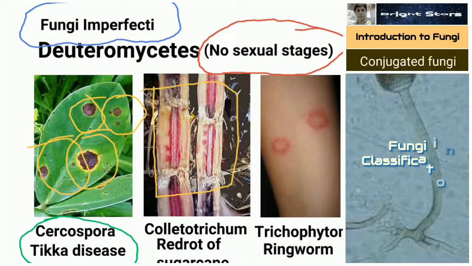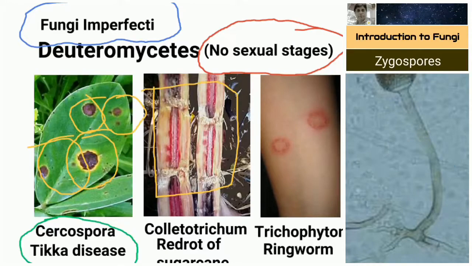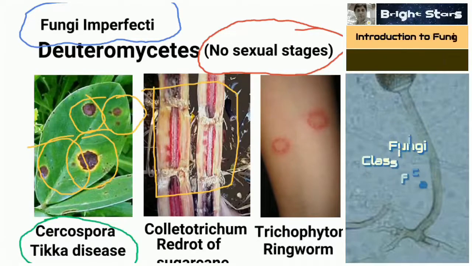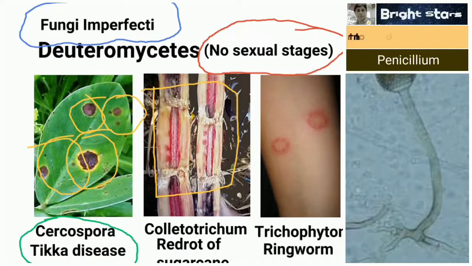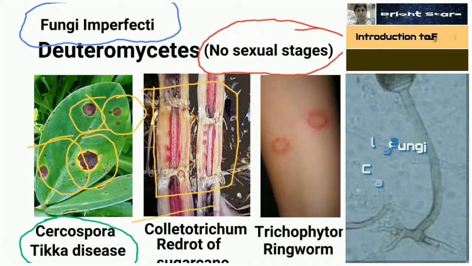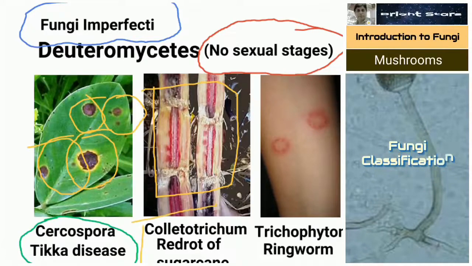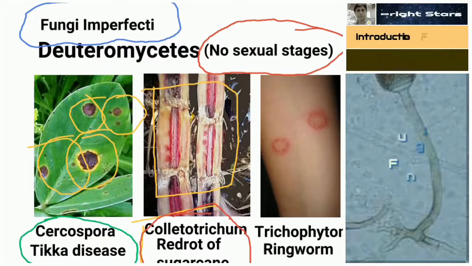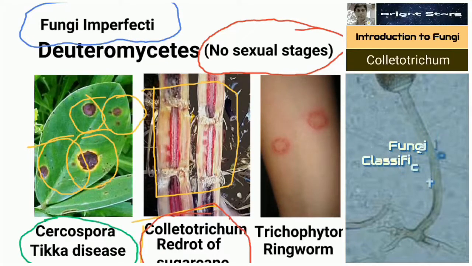If you split open sugarcane, some sugarcanes have red rotting pith inside. We call it red rot. Red rot of sugarcane is caused by Colletotrichum falcatum. This one belongs to deuteromycetes.